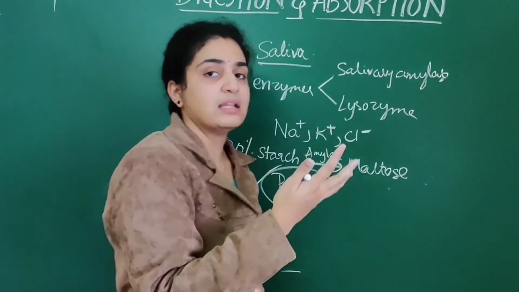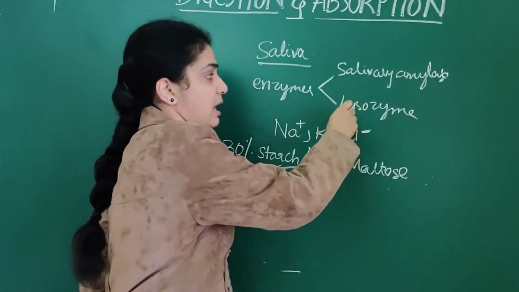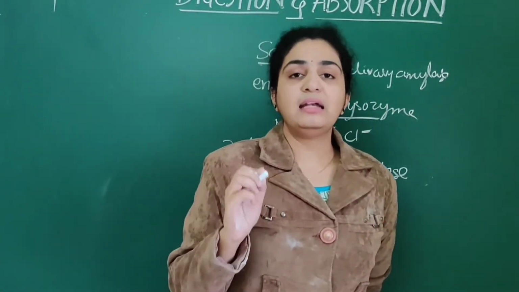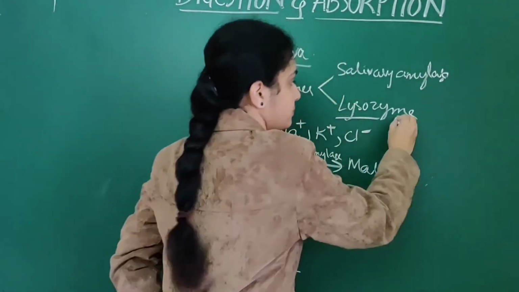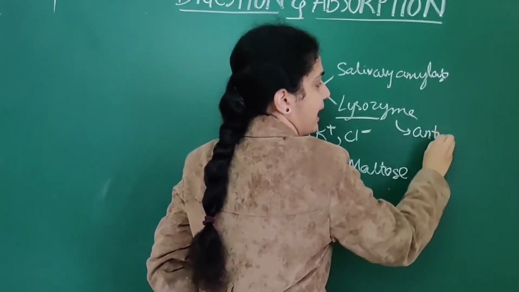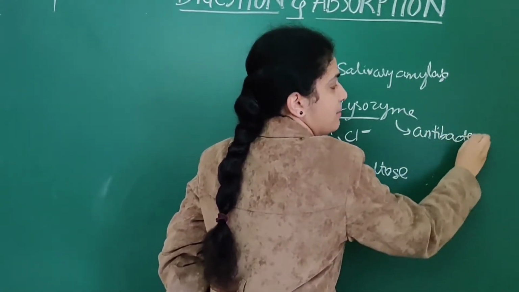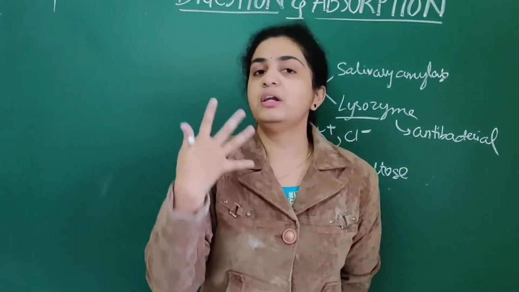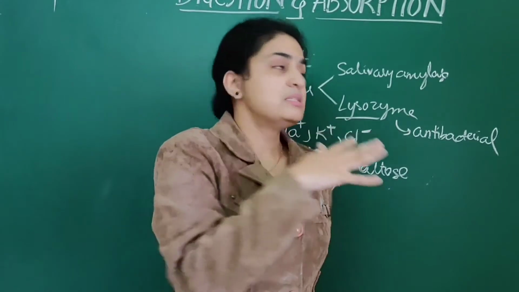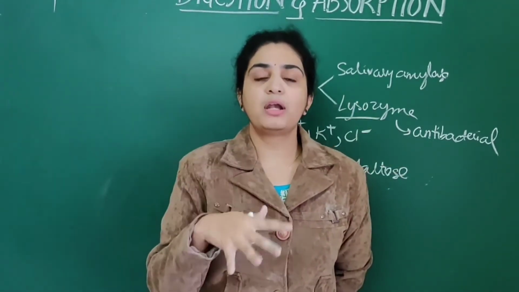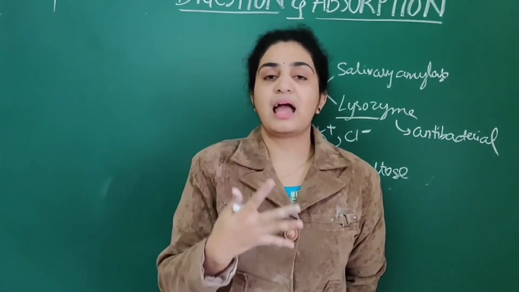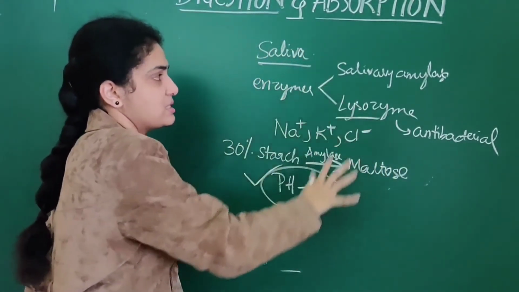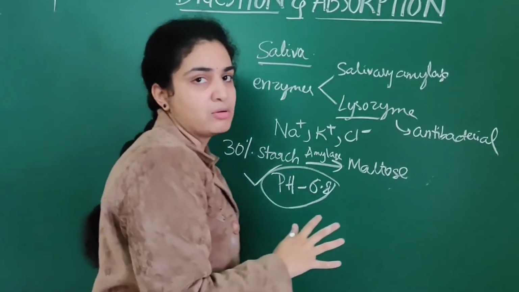Next, what is the other enzyme present? The other enzyme is lysozyme. It plays an important role in antibacterial action, meaning whatever microorganisms enter our saliva through food, lysozyme acts against them. So this is mainly about saliva.